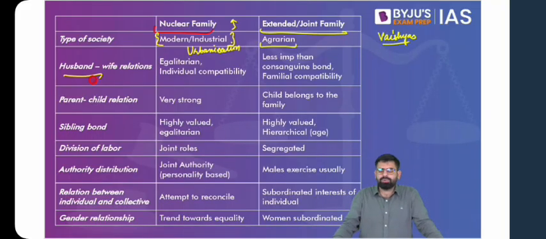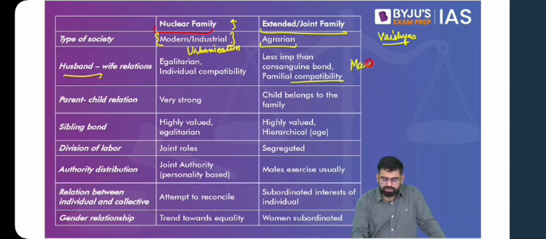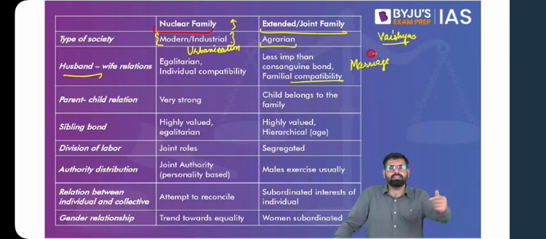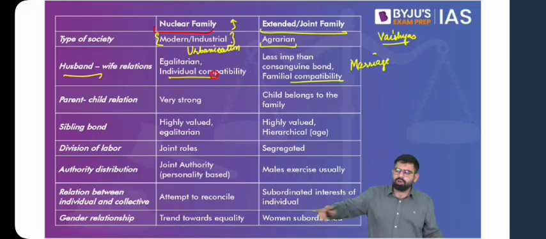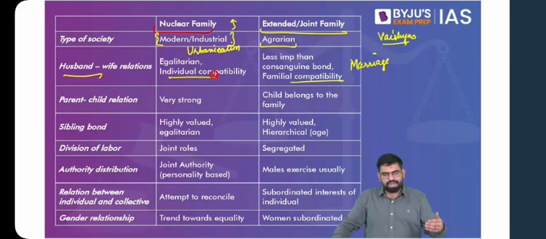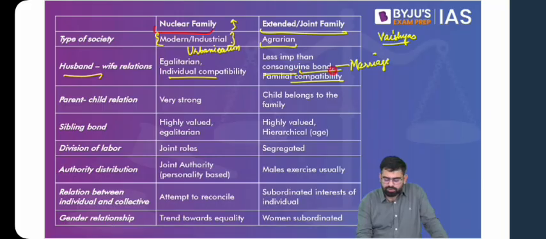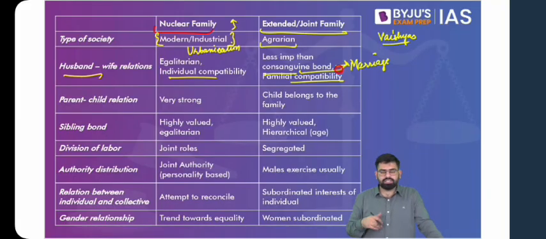Another example of this is the institution of marriage. When we talk about marriage in joint families, it is generally the compatibility of the families which matters, and not the compatibility of the girl and the boy. Whereas in nuclear families, it is more about the compatibility of the boy and the girl, or the bride and the groom. So you'll find that the bond of marriage finds less importance in joint families, whereas in nuclear families, it finds more importance. Also, as we have already understood, nuclear families are egalitarian in nature.